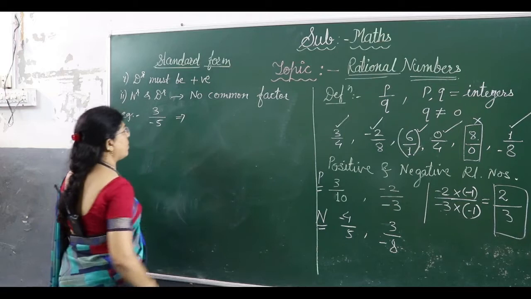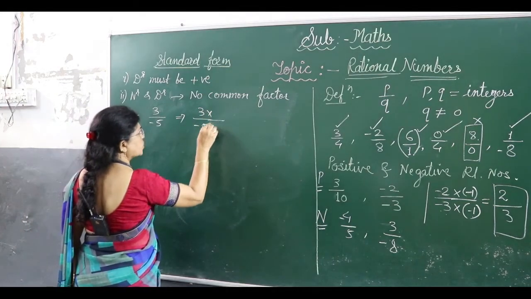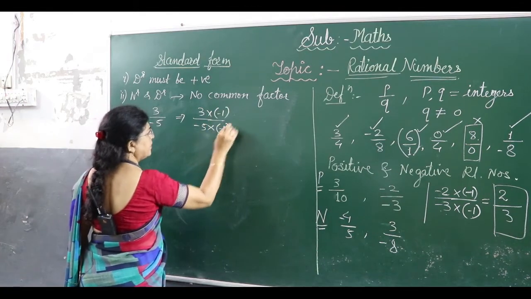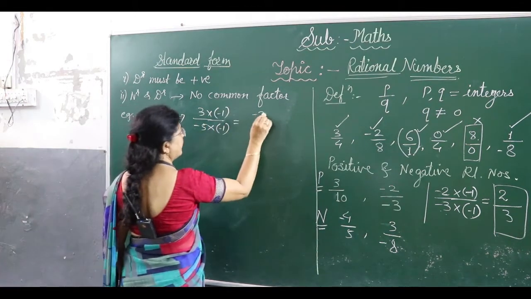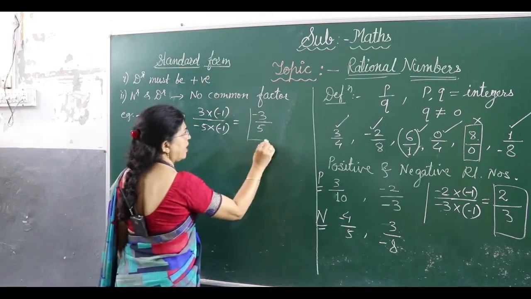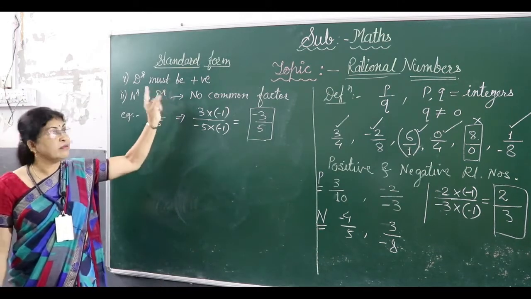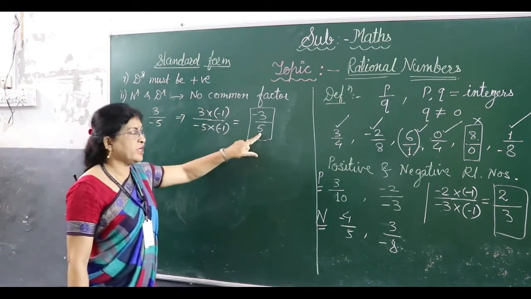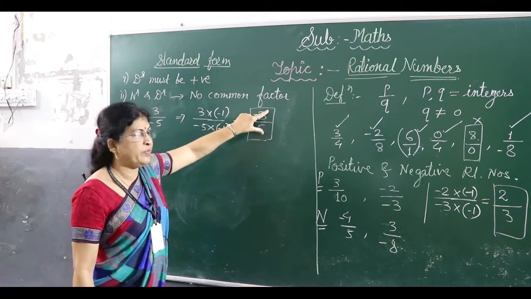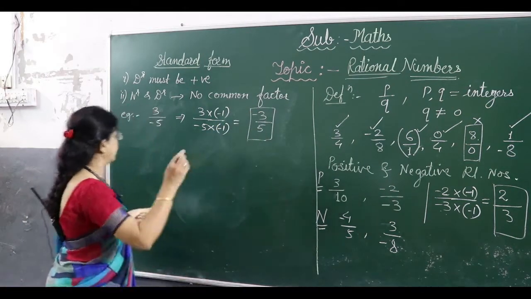How can we convert? See, just multiply both by minus 1. Now what will you get? 3 times minus 1 is minus 3, and minus minus will become positive, so 3 upon 5. Now is it in the standard form? Yes. Check the conditions: denominator positive and numerator and denominator have no common factors. It means this is in the standard form. One more example I will give you.